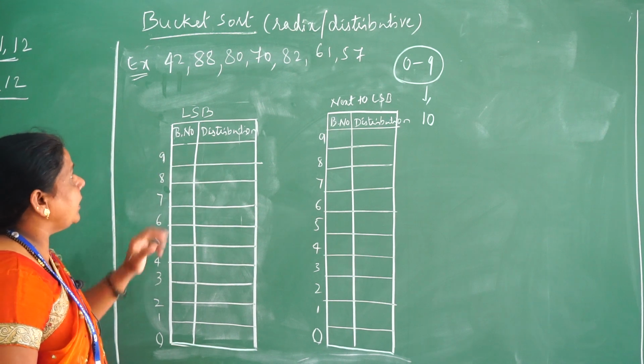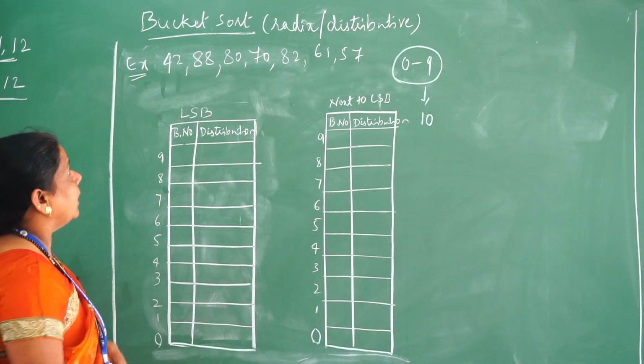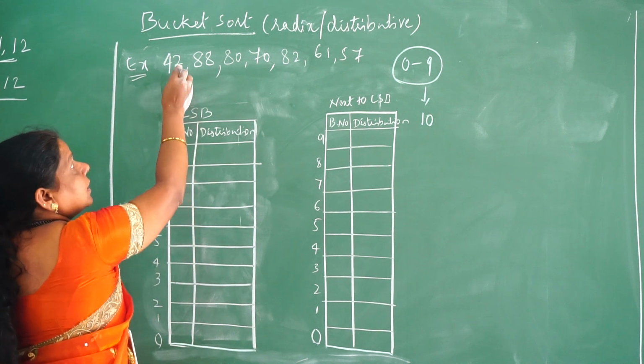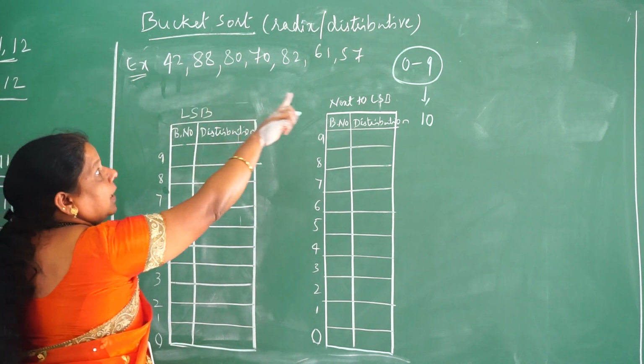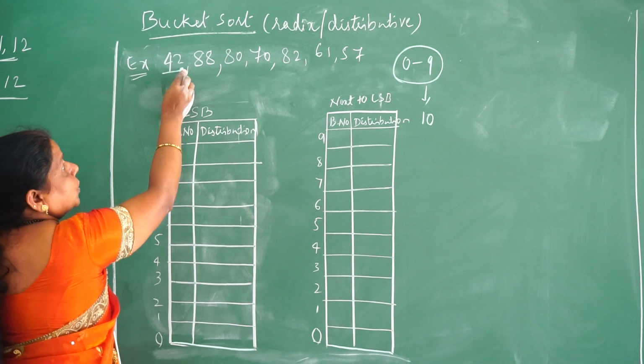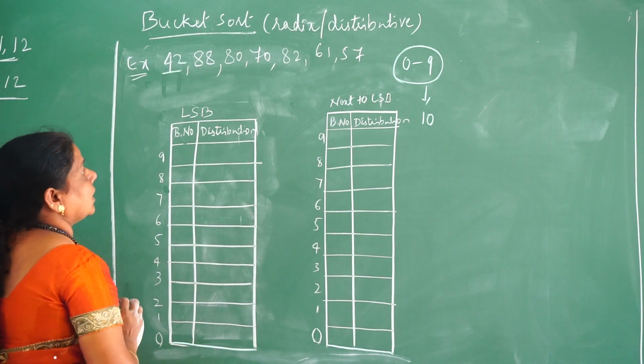So how do I need to enter these elements into the bucket? So first I will consider the least significant digit of the element existing in the array. If I consider 42, in the 42, 2 is the least significant digit.